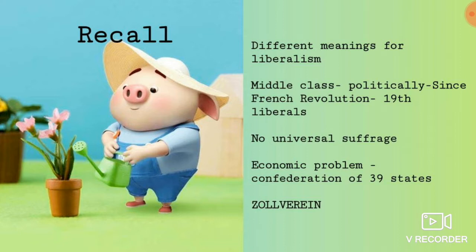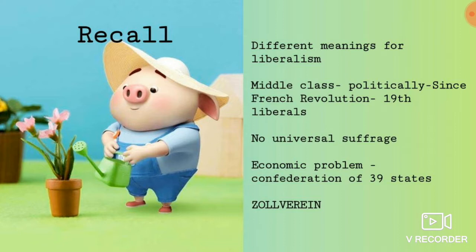We also understood that liberalism didn't stand for universal suffrage in France. Universal suffrage means what? Right to vote for all the people. So why was it not standing for universal suffrage? Because there were a lot of restrictions for the people when it came to voting.